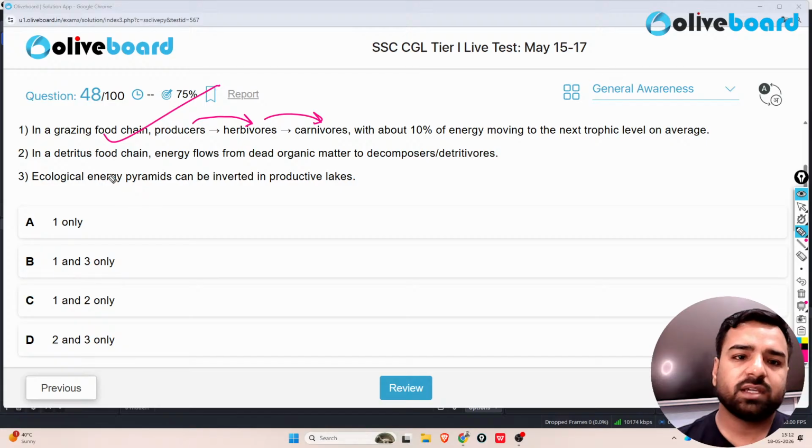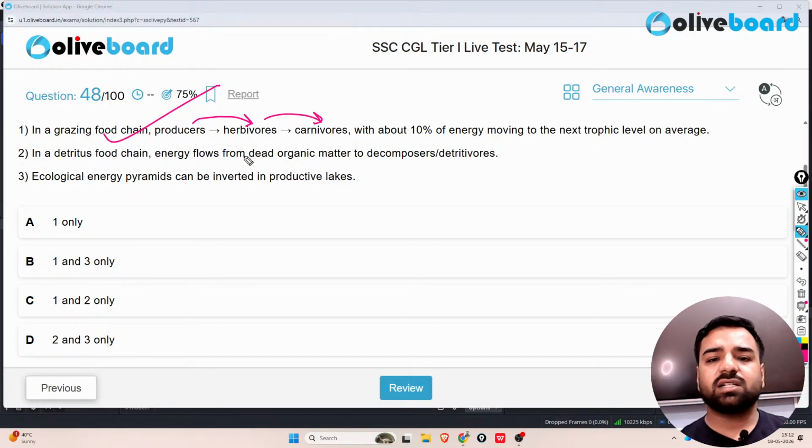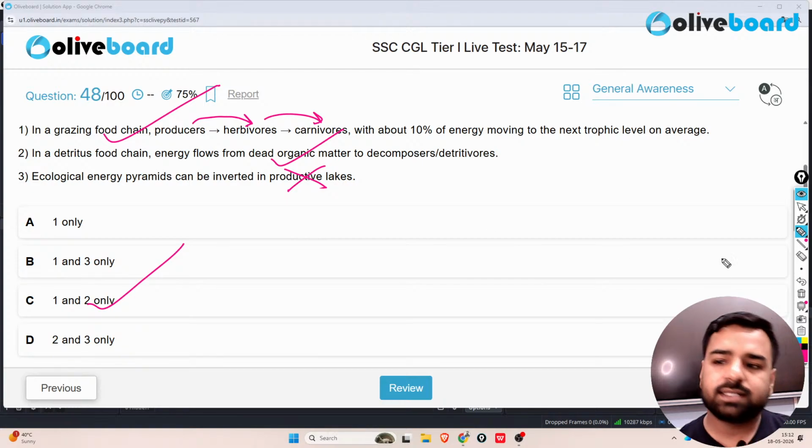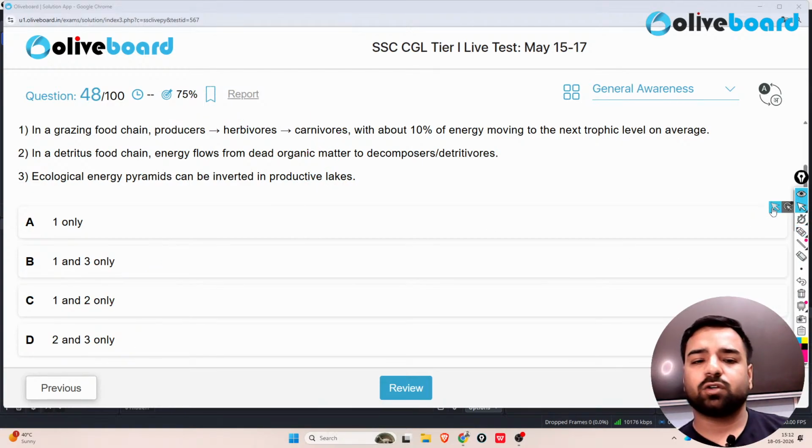What about B? In a detritus food chain, energy flows from dead organic matter to decomposers, right? That's correct. Ecological energy pyramids can be inverted in the productive lakes. That's wrong. So only and only option C is correct here. So we'll go with option C.